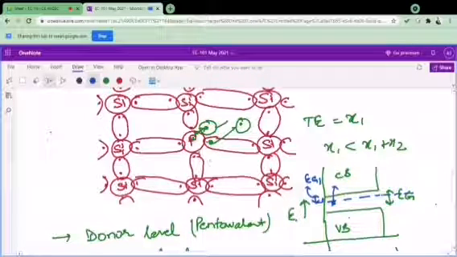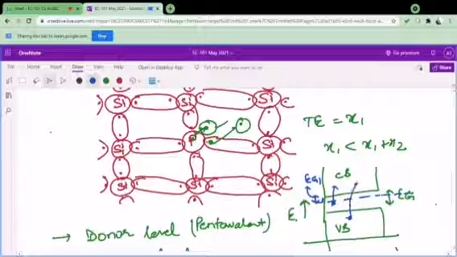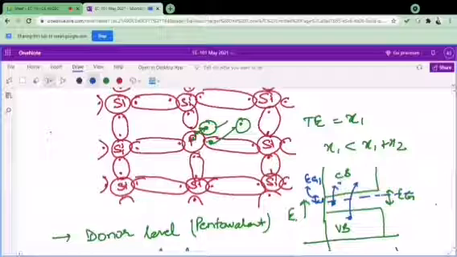Also the electrons present in the valence band, which are the bounded electrons of this phosphorus and of this silicon, are held with two forces, one by their nucleus and other by the covalent bond of the material. So due to that, these electrons will also excite when I provide them energy equal to Eg. So when I provide energy equal to Eg, then definitely it will jump to the conduction band also. So I will have two electrons over here.